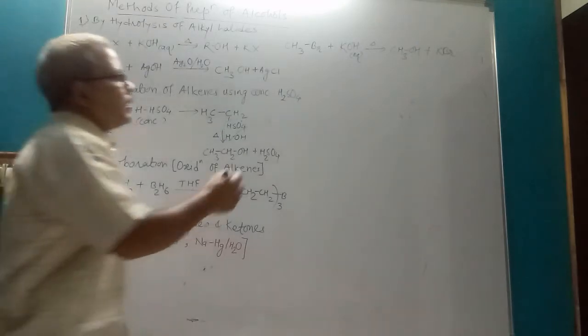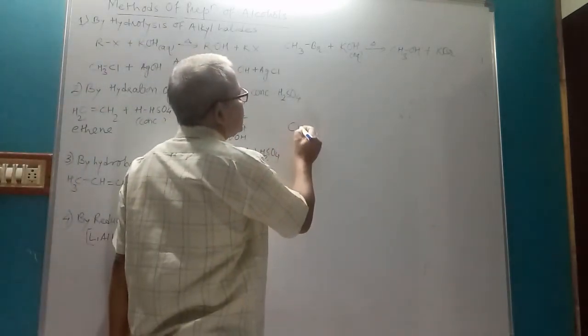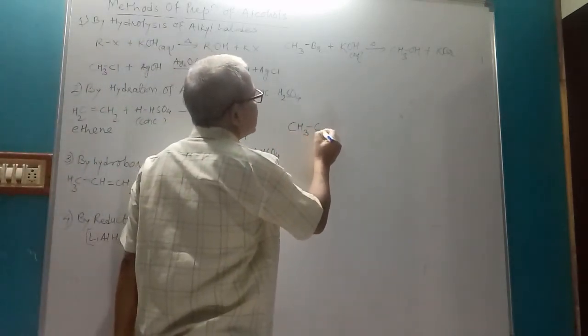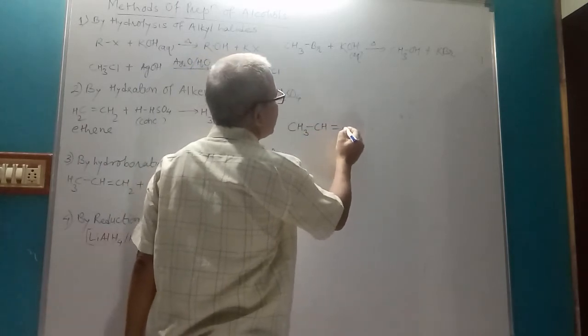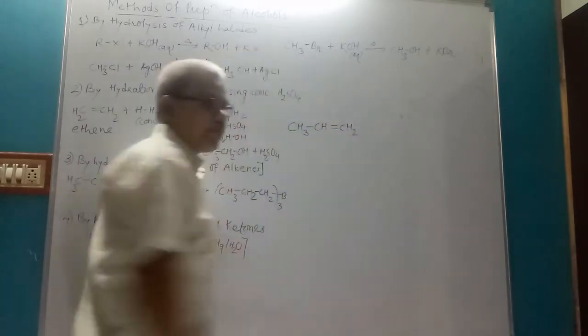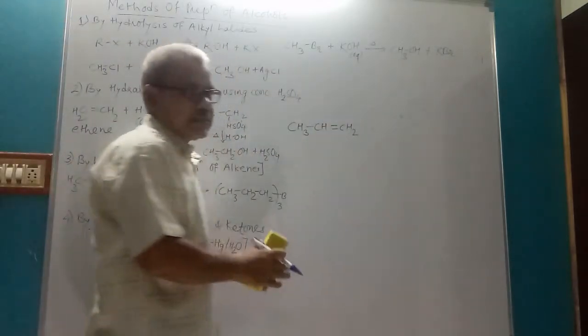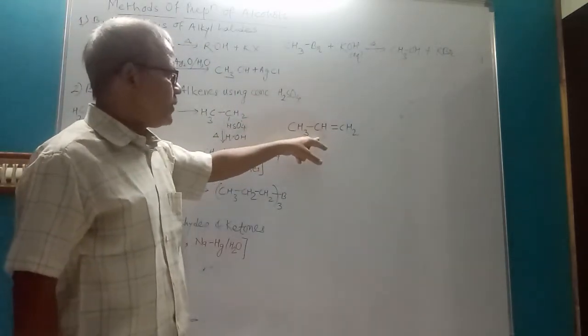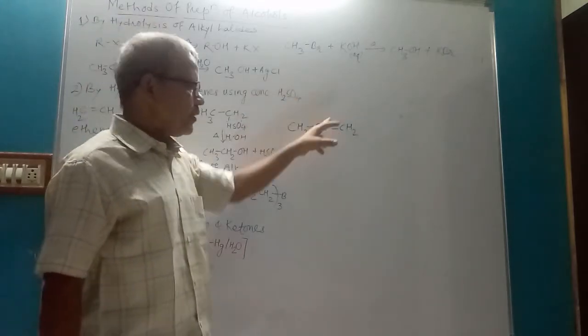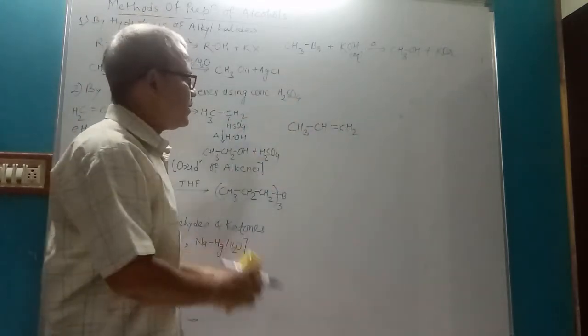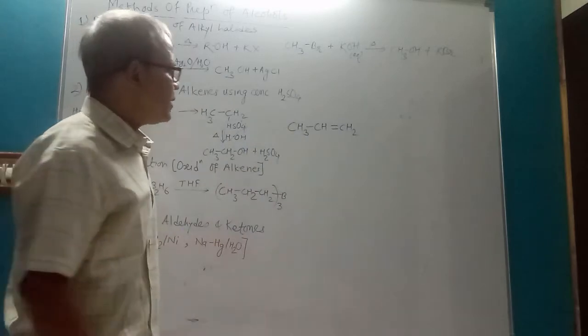But in case of unsymmetrical alkene, say for example propene, this compound is unsymmetrical. You cannot divide this compound into two equal halves. ये compound को हम दो पार्ट में, सेम पार्ट में डिवाइड नहीं कर सकते. That is, it is unsymmetrical.